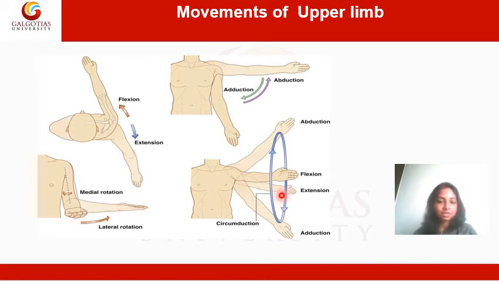And the last picture here shows circumduction. That is, there is extension, abduction, flexion and adduction. So it is a circular movement which happens here. So abduction, adduction, medial rotation, lateral rotation, flexion, extension, and then you have circumduction.